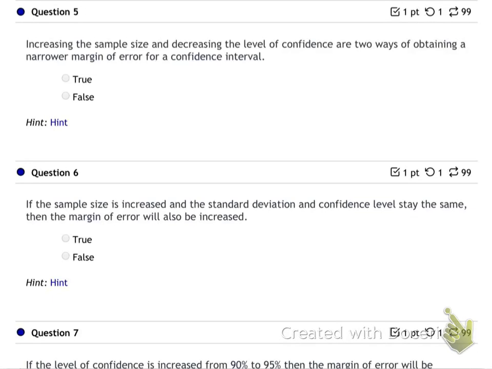Number 5: increasing the sample size and decreasing the level of confidence are two ways of obtaining a narrower margin of error for a confidence interval.